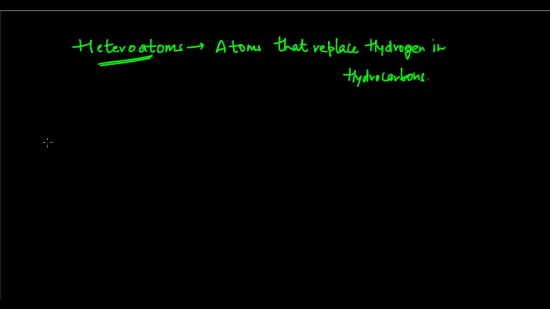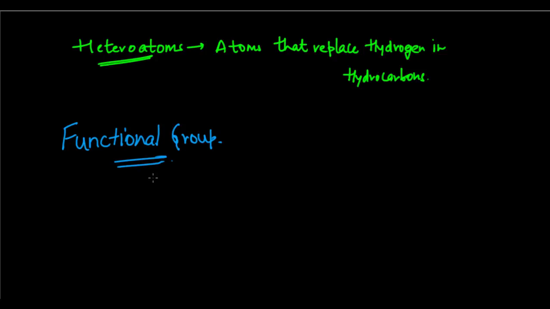So a group of atoms or an atom which is a heteroatom replaces hydrogen, links with an organic compound, and influences its physical and chemical properties. So an atom or a group of atoms that is present in an organic compound and influences its physical and chemical properties is what we call a functional group.